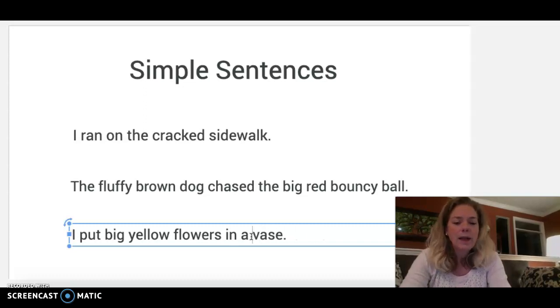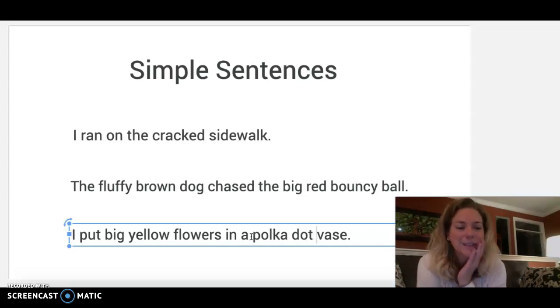Or maybe we could have it be a blue vase. Maybe the polka dot vase. Just by adding in some adjectives that describe those nouns could totally make your sentences just pop and come to life.